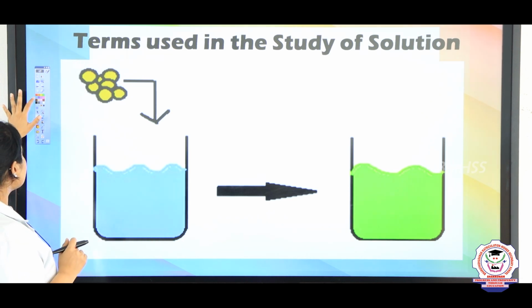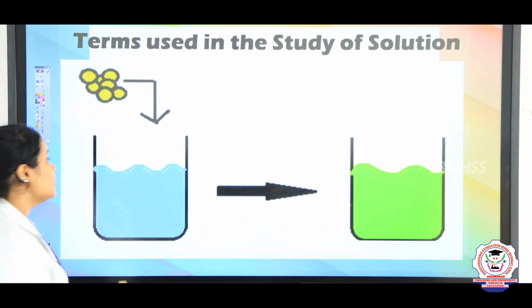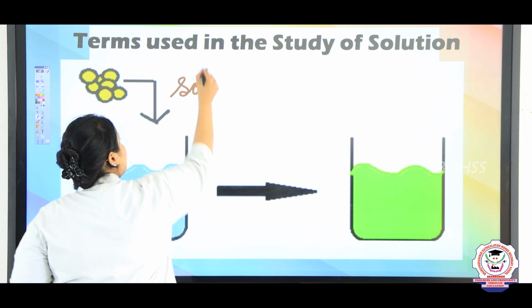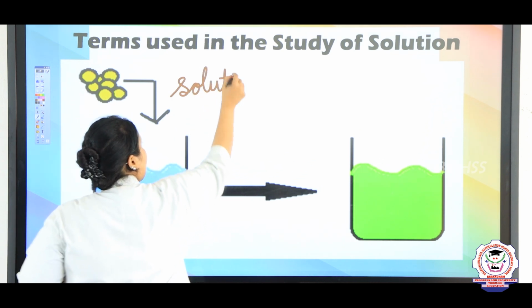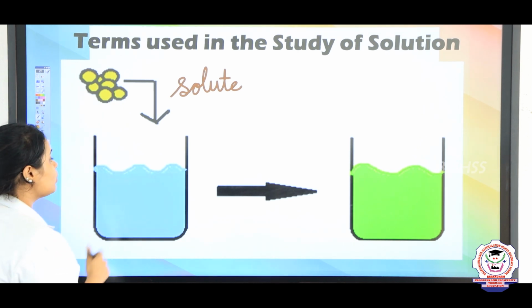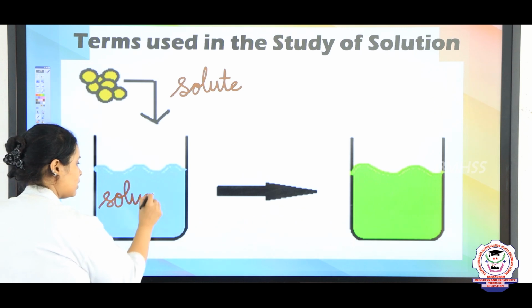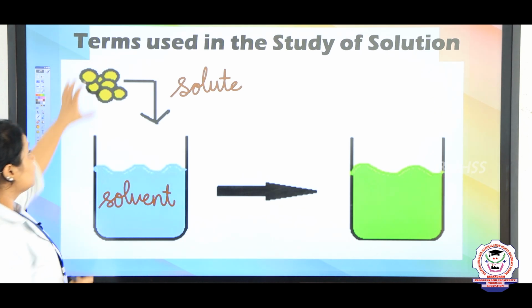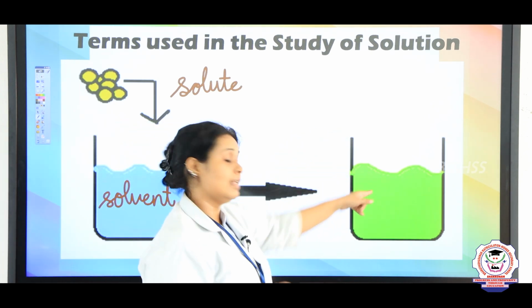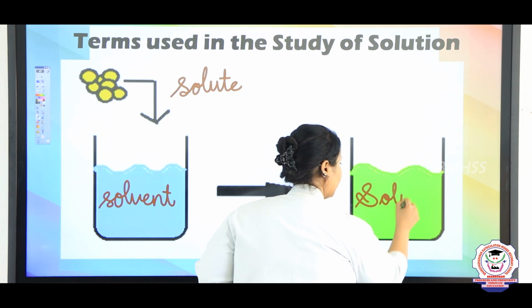So here you can see the small substance, right? I told you the small amount of substance is known as a solute. And here you can see water. So water is taken in larger amount. So what is water? Water is solvent. And when solute plus solvent is there, you are getting a clear solution, and this clear solution is known as solution, right?